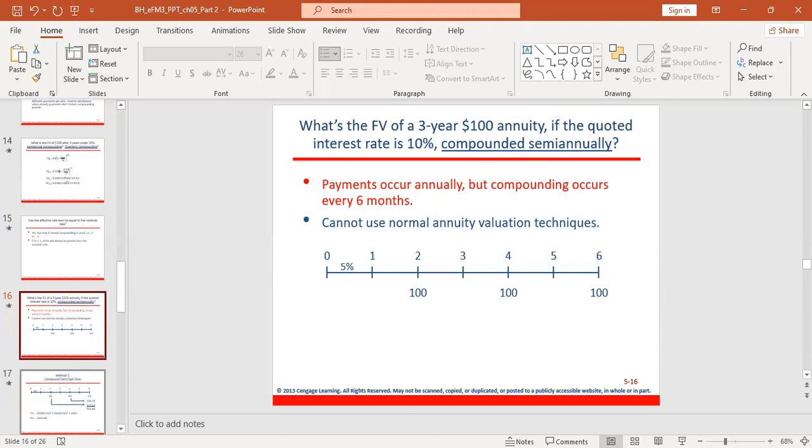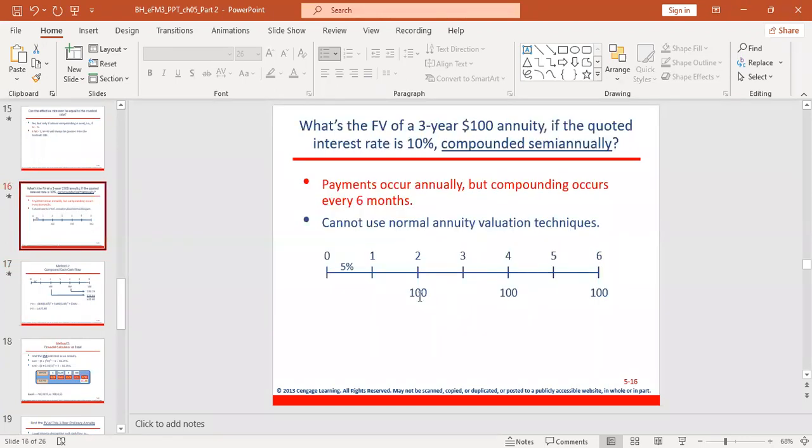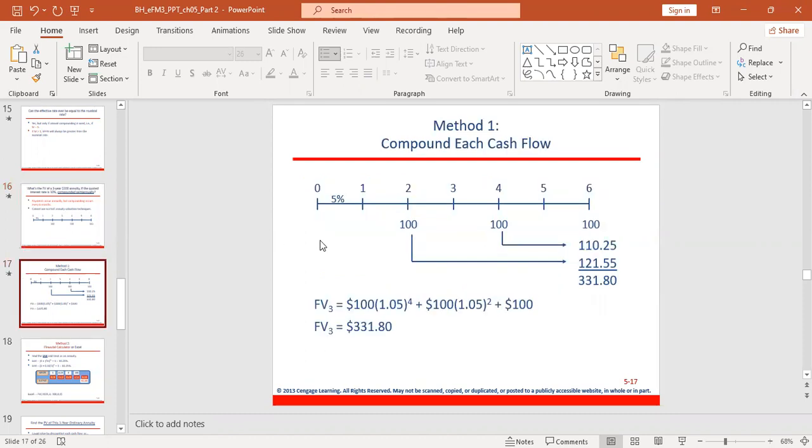So how do we solve this problem? Because you can see the way it is drawn is different from when you have just 3 years, first year, second year, third year. So it calls for a different approach. One of the approaches you can use is this approach. Now, this approach is a bit confusing, so you will see the next approach, which is much easier.